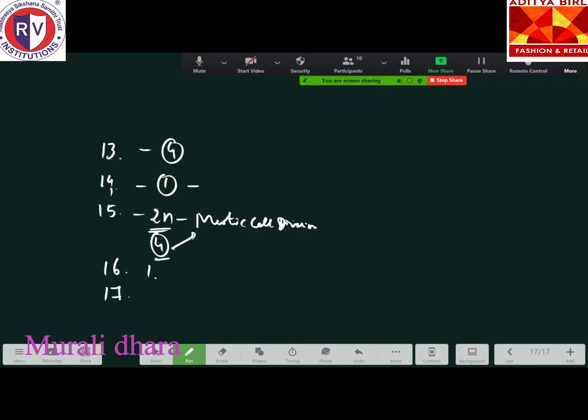Okay. Find the incorrect statement with respect to the female gametophyte. Can anyone tell me the wrong statement? The female gametophyte does not remain permanently embedded inside the megasporangium, right?